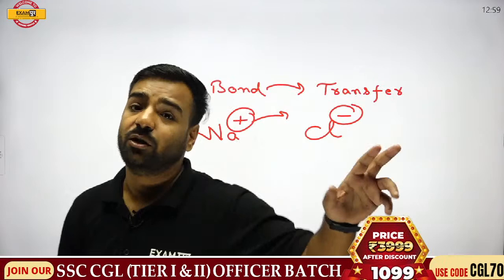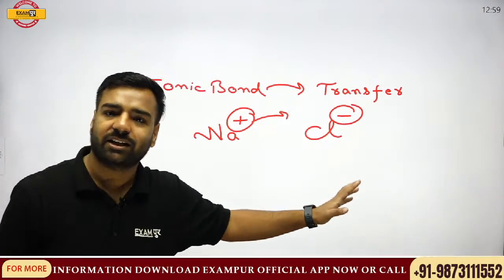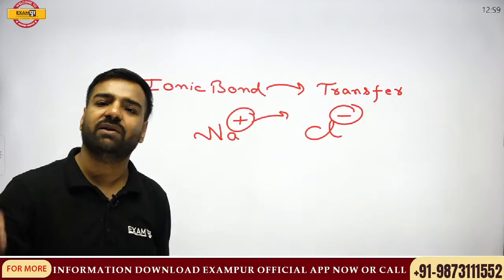In the similar manner, in covalent bonding, they were sharing the electrons, right? And we have already discussed coordinate bonding.